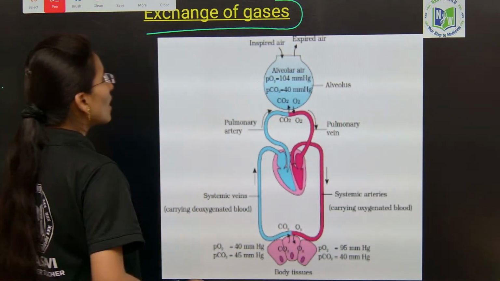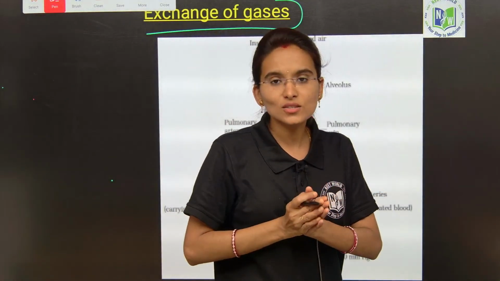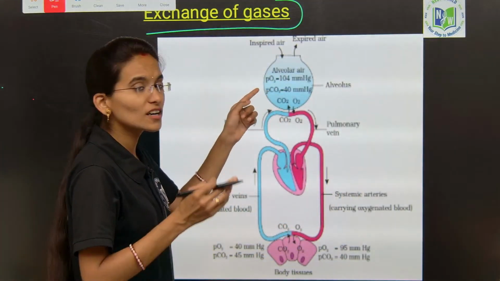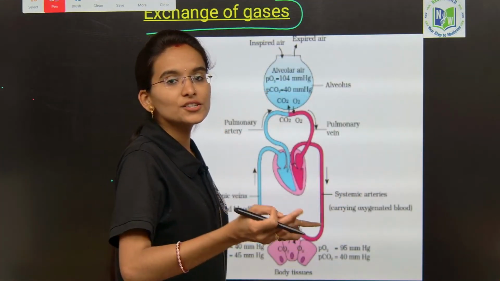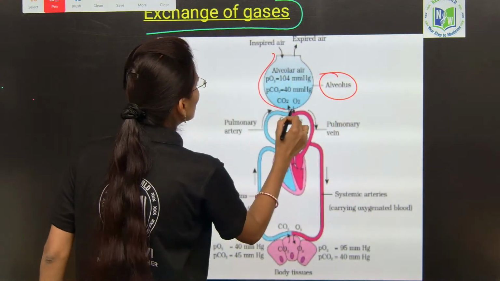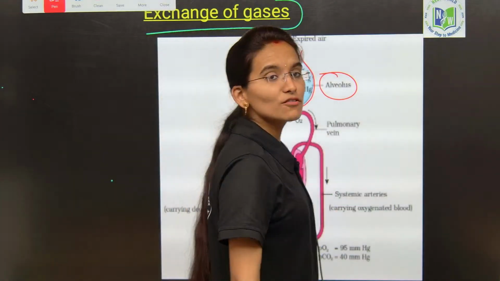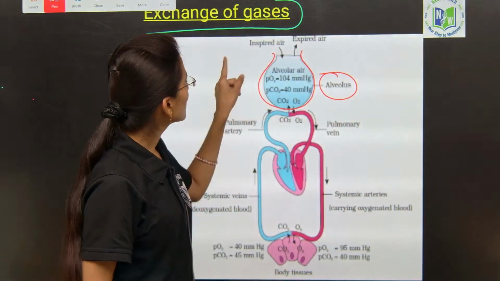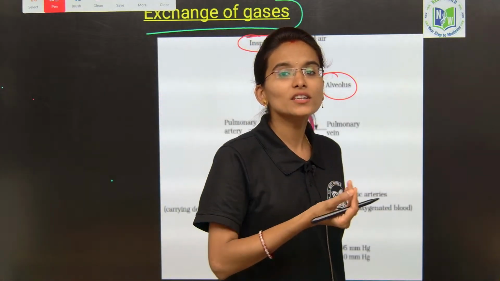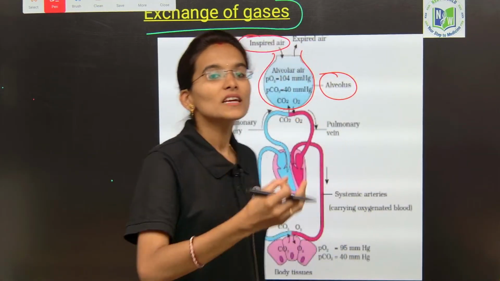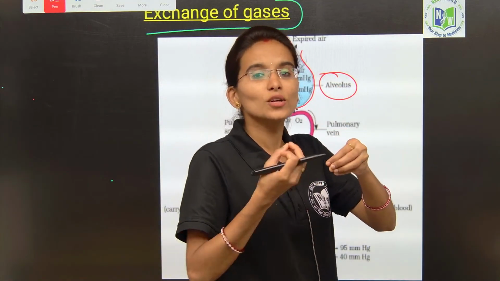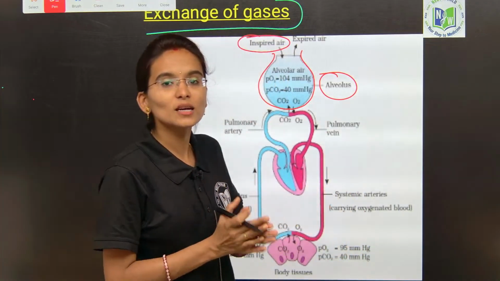Now we need to understand how the gaseous exchange takes place, how it is transferred from the alveolus and how it reaches the tissues, right. This is the alveolus, and in the alveolus the inhaled air, that is, whatever oxygen we take in during inspiration, is transported and filled inside the alveolus, right my dear students.